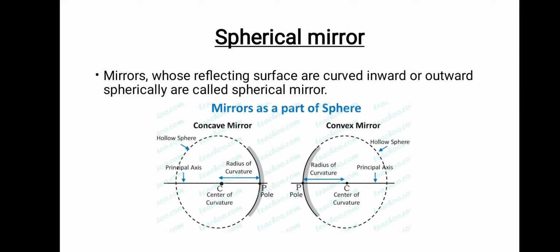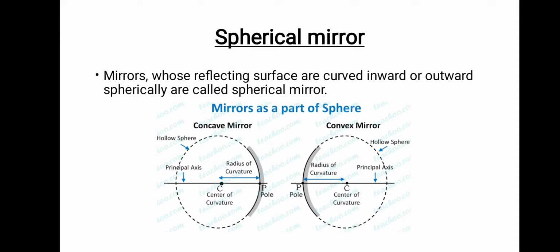Spherical mirror, the reflecting surface, that means from where the reflection will take place, are curved. Either it can be curved inward or it can be curved outward. Inward, meaning the inside of the spoon, it was inward, right? So that is called a concave mirror. You can see here the gray color part is not the reflecting surface, it is the back of the mirror. And the reflecting surface is the black color part, so it is the concave mirror.